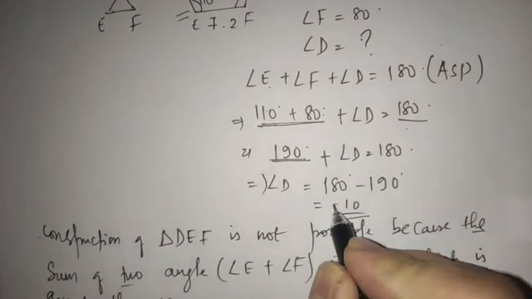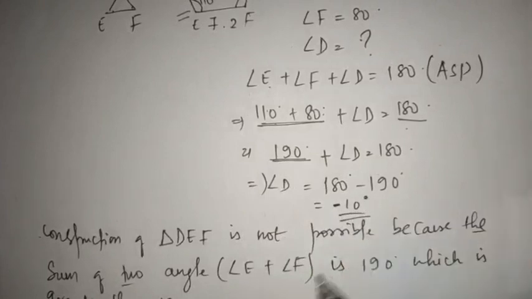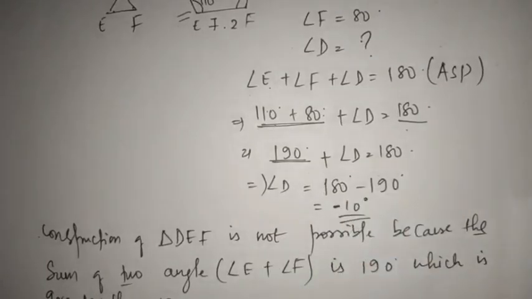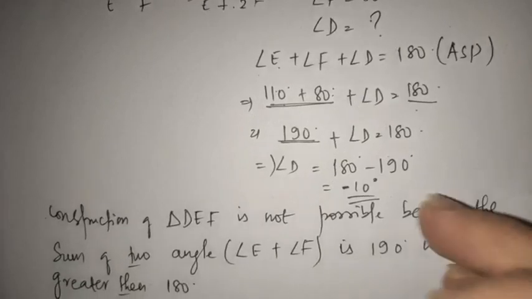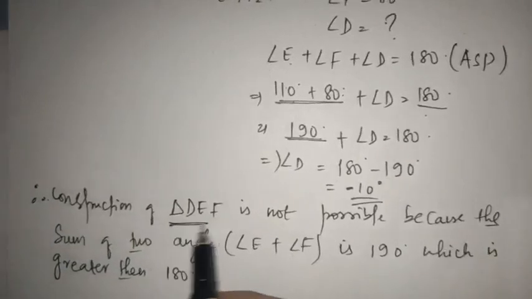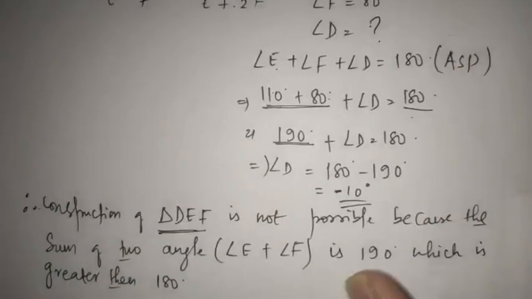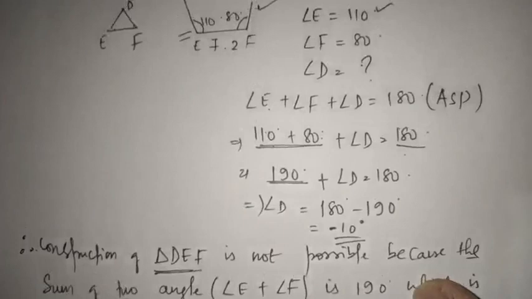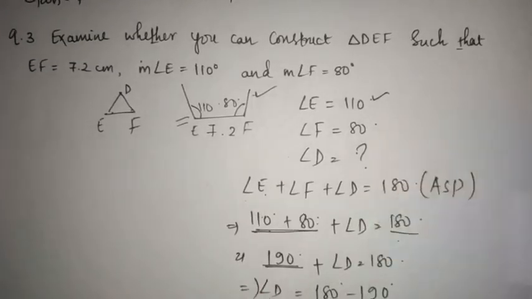And here just see, angle D is equal to minus 10 degree. Have you ever heard that any angle is in minus value? No, it's not possible. So the reason will be this. The construction of triangle DEF in this question is not possible. All right, so you will not be able to construct this.